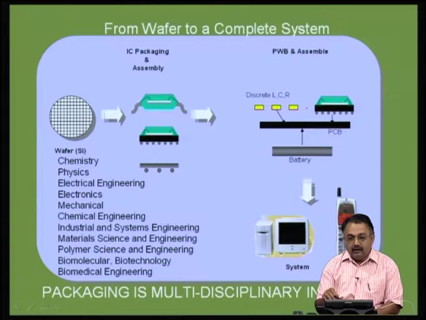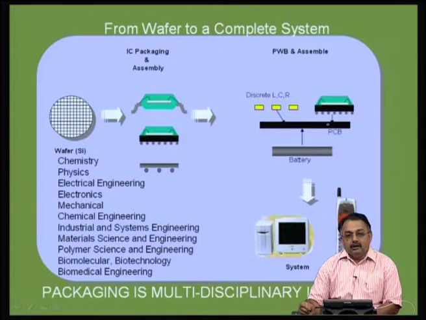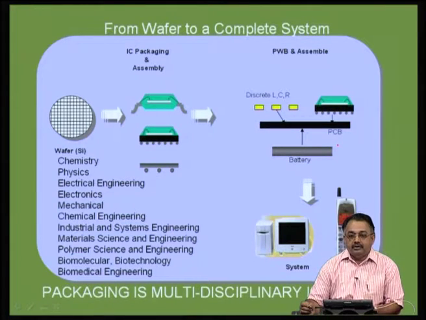From there, as you go along, you will see that there is another set of activity called the PWB, printed wiring board, and assembly, where a single package or group of packages are mounted together and interconnected on a single substrate called a printed circuit board, and there are other electromechanical components that will be around the critical devices, powered by battery and so on, and then it goes to the formation of a system.